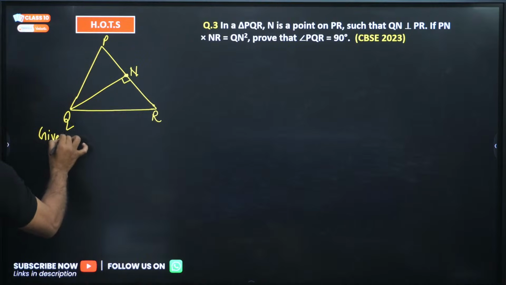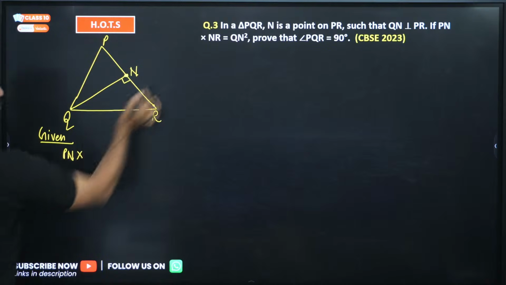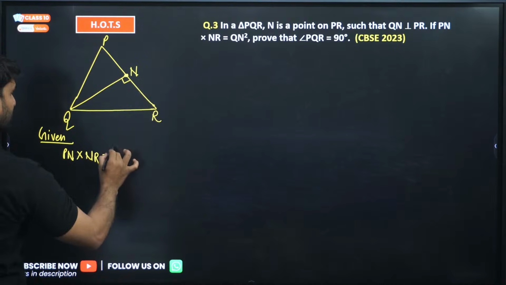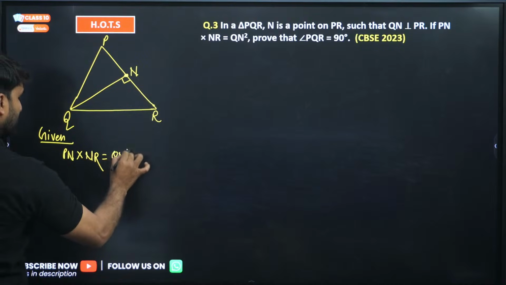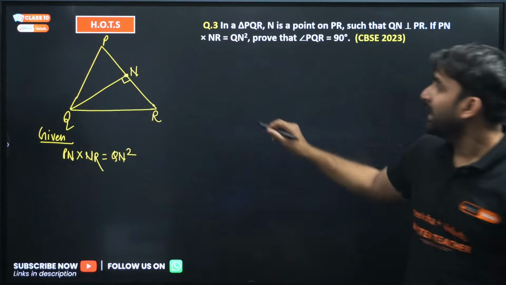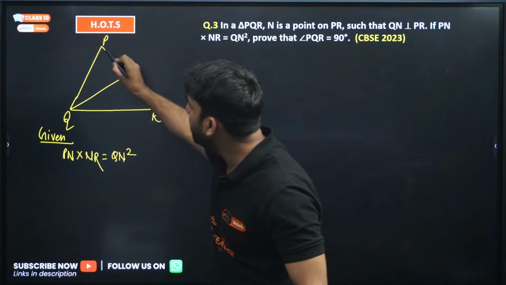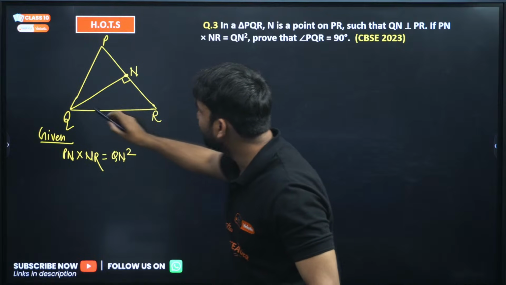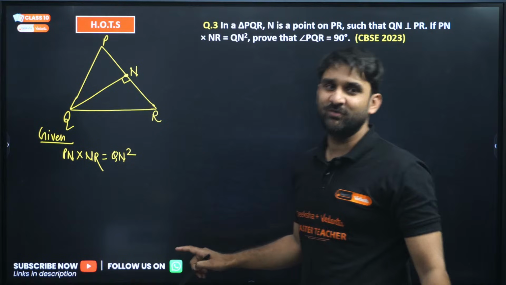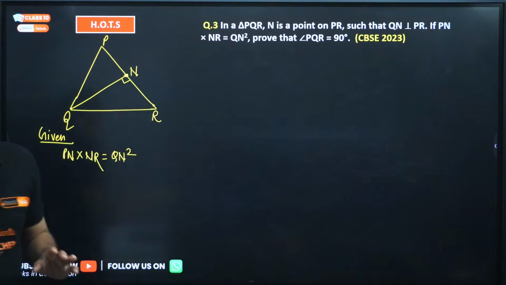The given information is PN into NR is equal to QN square. Only this information is given here, and we have to prove that angle PQR is equal to 90 degree. PQR, it is not looking like 90 degree at all, but we have to prove PQR is equal to 90 degree. Very important question. Please focus here, everyone.